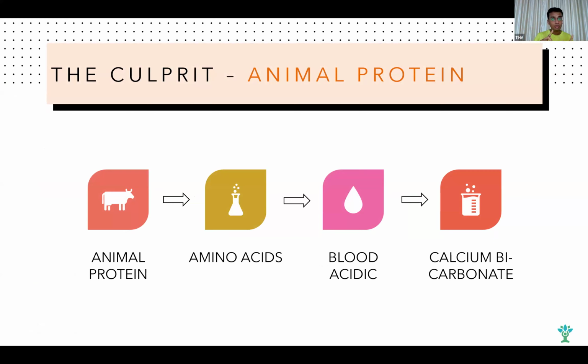Otherwise you cannot survive in an acidic environment. तो उसको alkaline बनाने के लिए calcium bicarbonate is leached out of your bone. So in fact, the more dairy you consume, उतना ज्यादा calcium loss होता है. It's exactly the opposite of what we have been learning since childhood.